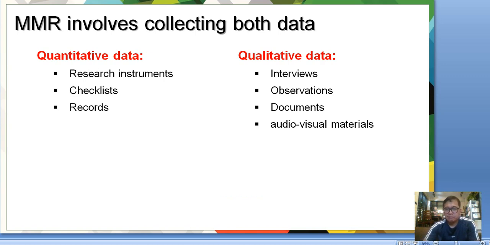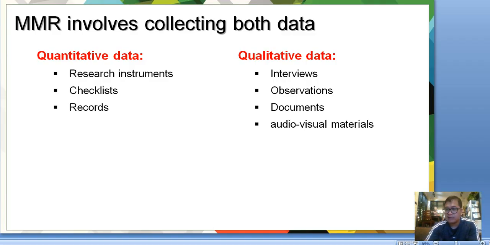So, mixed methods research involves collecting both quantitative and qualitative data. For the quantitative data, we have the research instruments. You could either adopt or adapt. When you adopt, you just copy the entire research instrument word for word. But when you adapt, you cite the original instrument, but you make some changes to it. Then checklists and records. That's for the quantitative data.